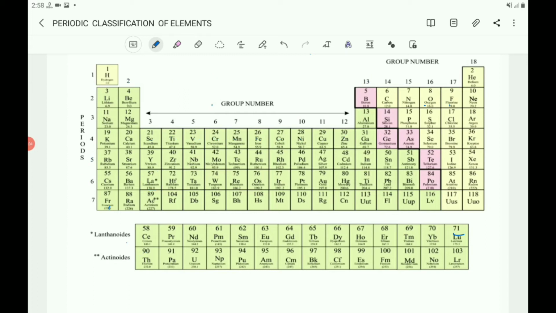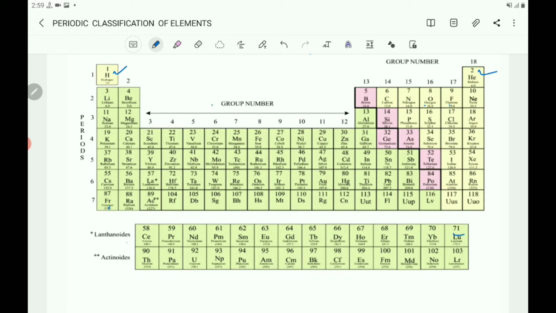The description of periods. On the basis of electronic configuration, the first shell or first period completes up to helium. Here see the first period, hydrogen is there and helium is there.